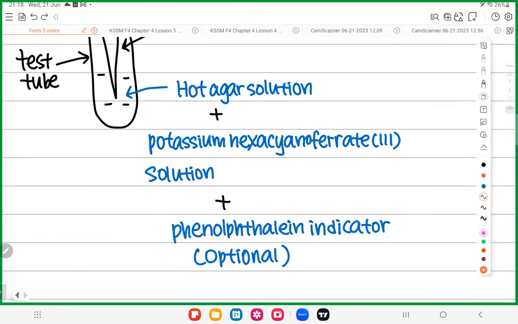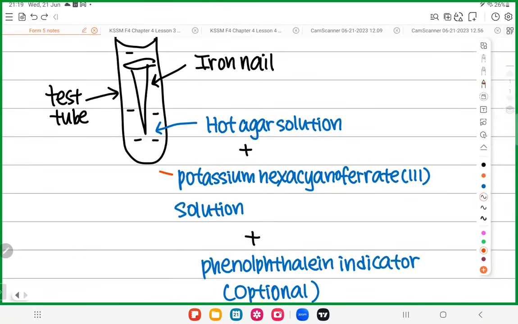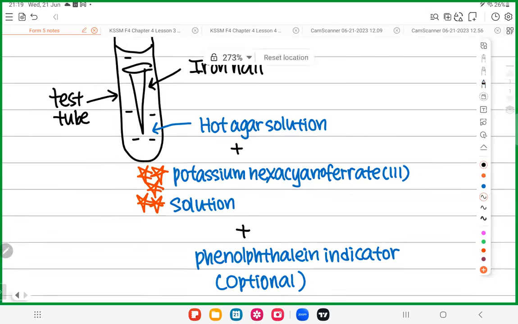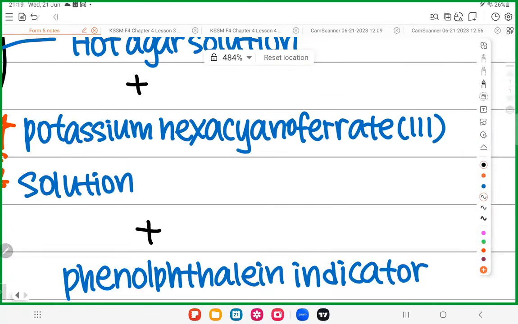Now this is important. So this one, 5 star. 1, 2, 3, 4, 5. This is one of the most important solutions for the rusting experiment. This name is freaking long. This name is called potassium hexacyanoferrate(III) solution. Yes, okay. This name needs to be memorized. It's a must, compulsory.